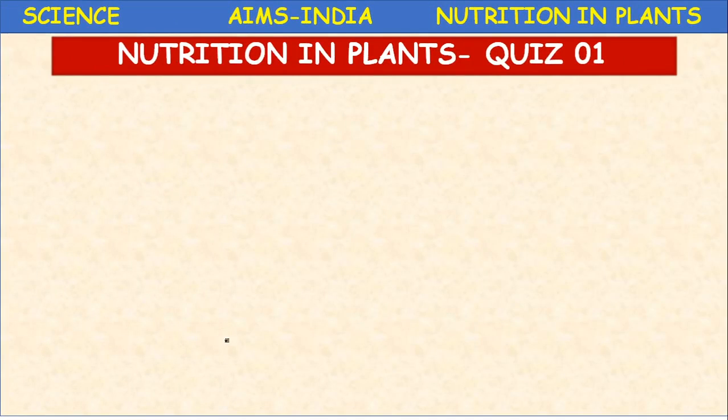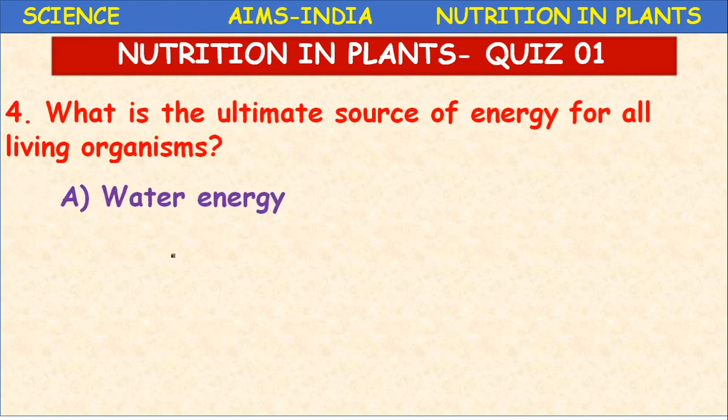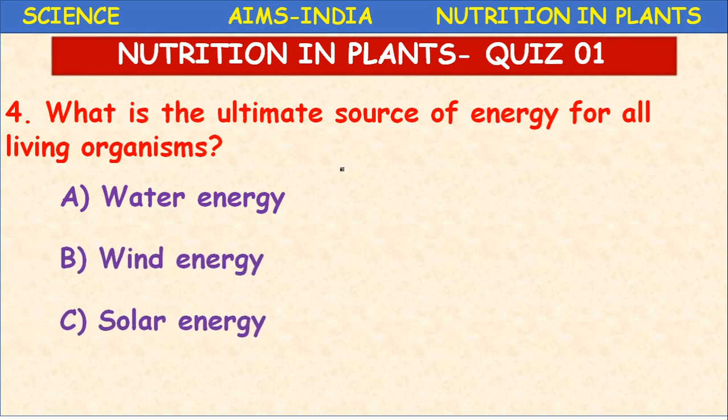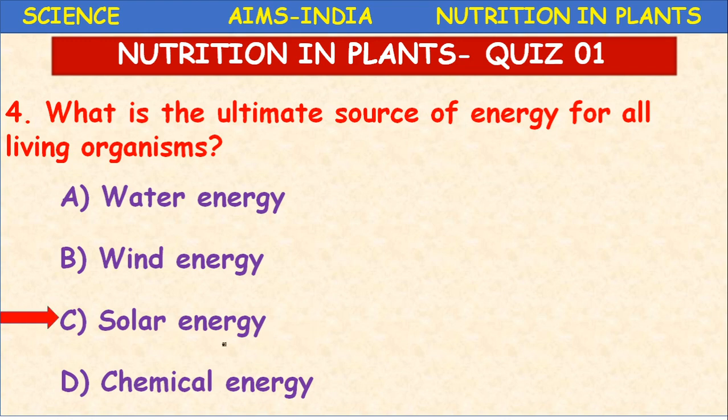Next, what is the ultimate source of energy for all living organisms? Water energy, wind energy, solar energy, chemical energy. What is the universal source of energy? Sunlight, okay, solar energy.